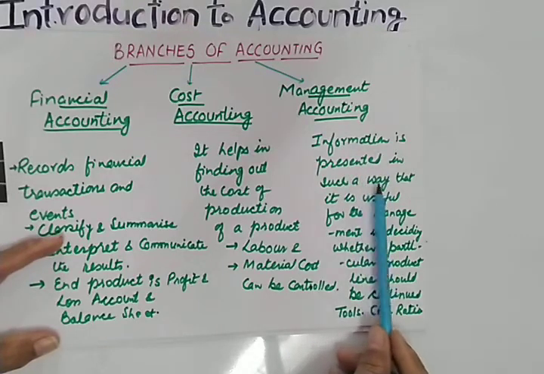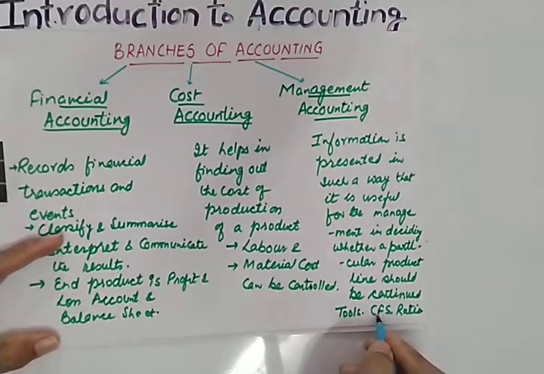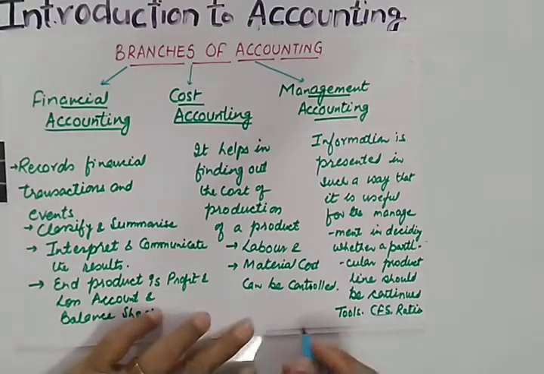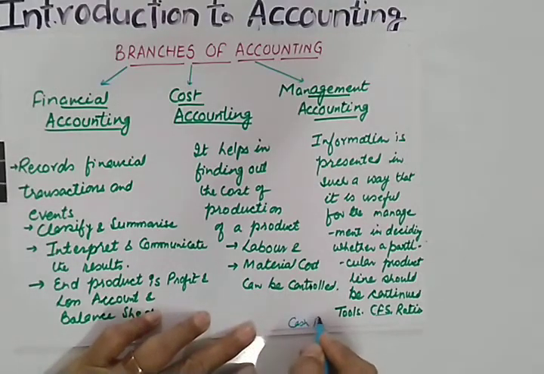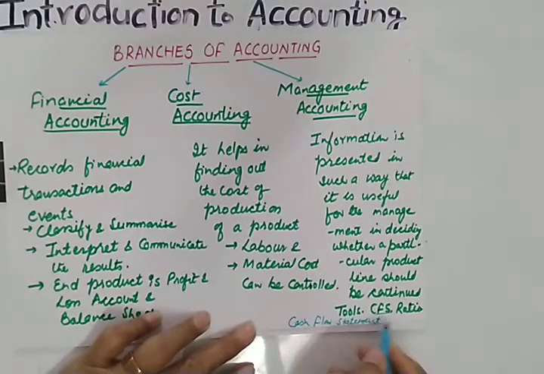Information is presented in such a way that it is useful for the management in deciding whether a particular product line should be continued, and for that we prepare various statements. Statements like CFS. What is CFS? CFS, cash flow statement. It will tell you where and how you are spending your cash.